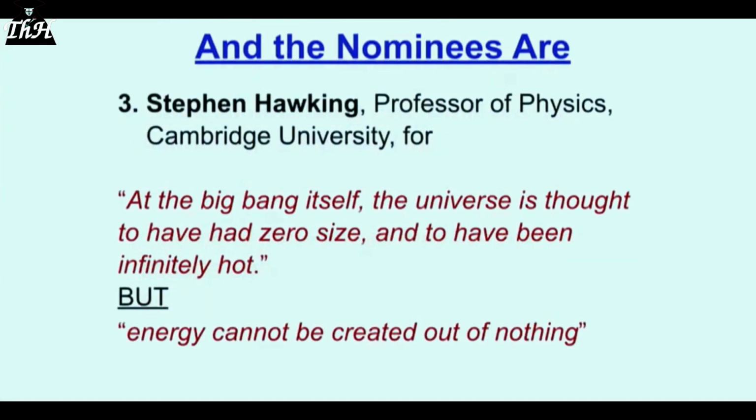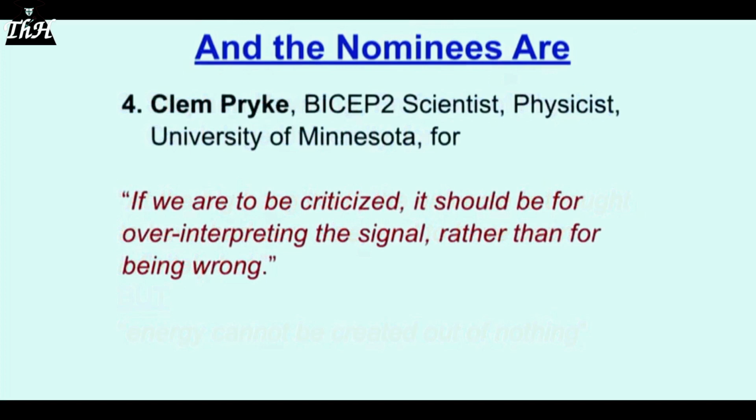Now we come to our old mate Hawking. He's ubiquitous. He's everywhere, this guy. He's like a Big Bang himself. At the Big Bang itself, the universe is thought to have had zero size and to have been infinitely hot. Really? It's got no size and it's infinitely hot. Well, what carries the temperature, Steve? Don't you think you've got to have something that has a temperature? If you take a solid, what is it? You've got these particles bumping around. You take a liquid, there's particles bumping around. You take a gas, there's particles bumping around. Take a plasma, there are particles bumping around. But he's telling us that nothing can have a temperature. Not only that, it's infinite, really. An infinite temperature doesn't even make sense. What can have an infinite temperature?